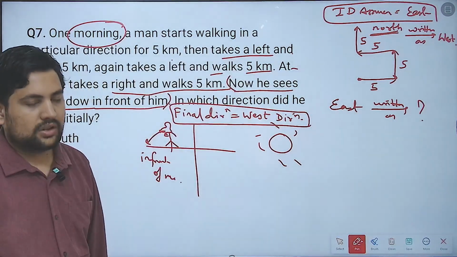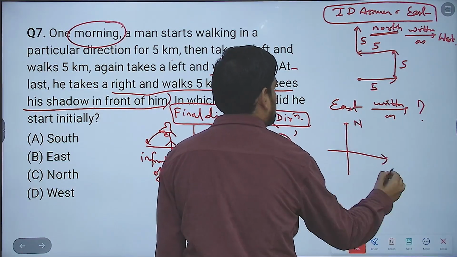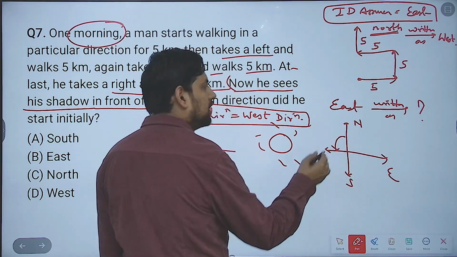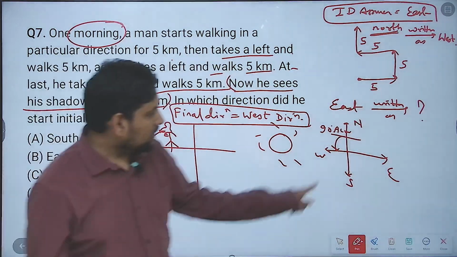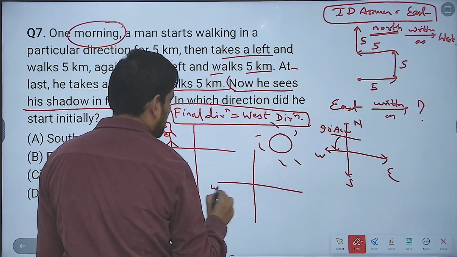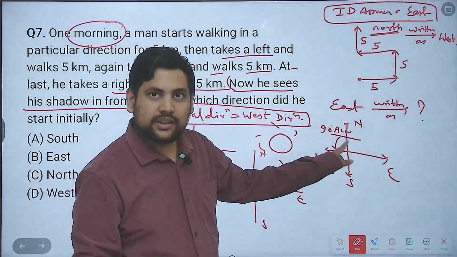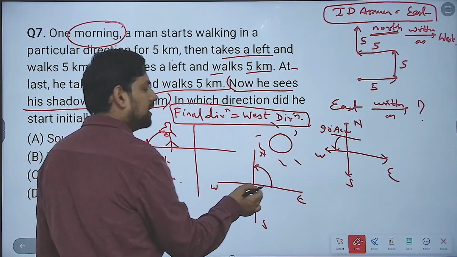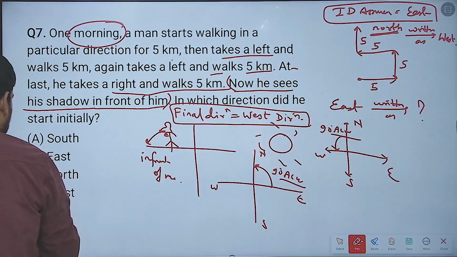This is the question. North is written as west. So this is north, this is east, this is west, this is south. That means this is a 90-degree anti-clockwise rotation. Then east will be written as what? Again I have to go 90-degree anti-clockwise. So from here, this will be clockwise, this will be anti-clockwise. So this is 90-degree anti-clockwise. What you get? You eventually get to north.